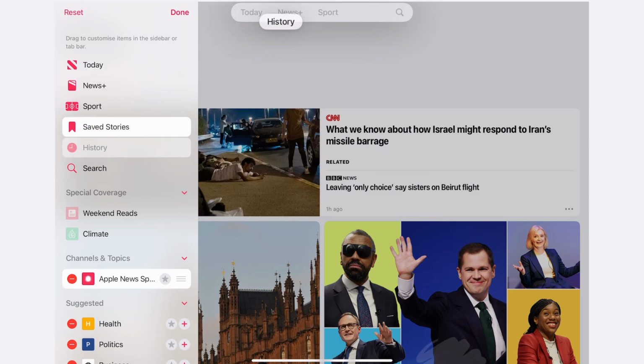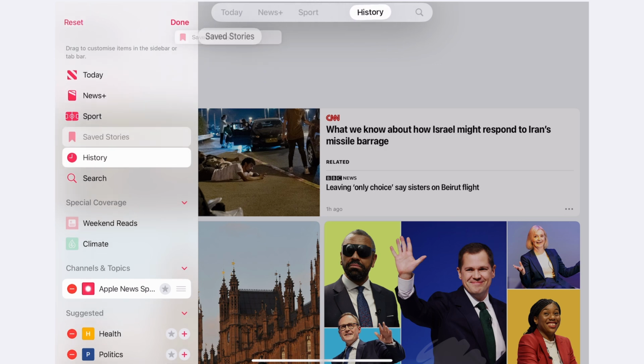You can also customize the bar. If you press and hold, you can then drag and drop the different categories into the bar.